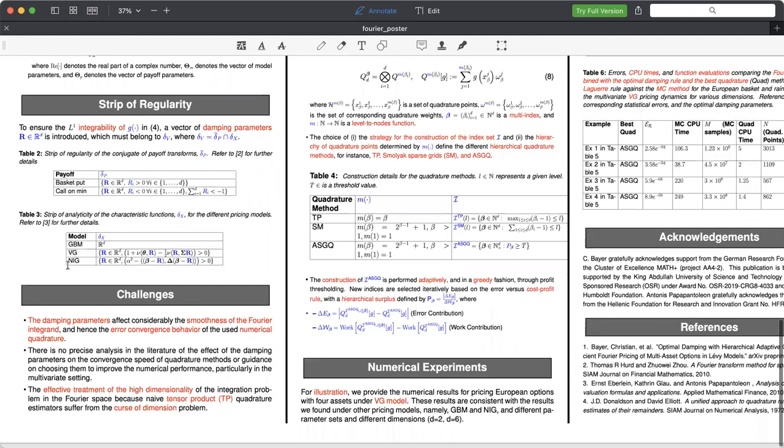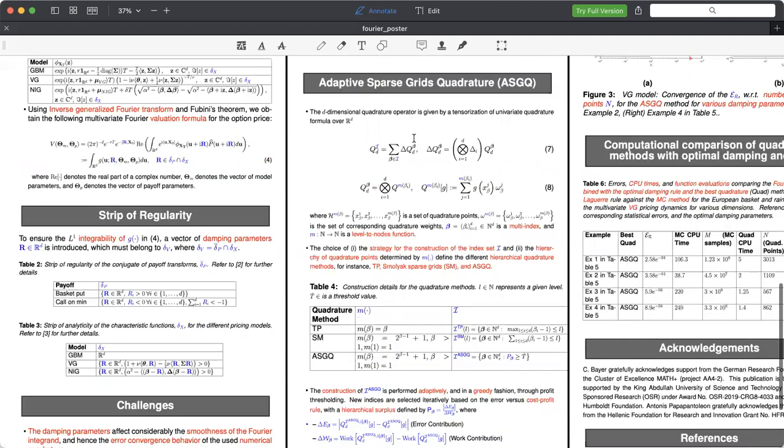The damping parameters affect considerably the smoothness of the Fourier integrand and hence the error convergence behavior of the numerical quadrature. There is no precise analysis in the literature on the effect of the damping parameters on the convergence speed of the quadrature methods, nor is there any guidance on how to choose them to improve the numerical performance, especially in the multivariate setting. Also, there is the effective treatment of the high dimensionality of the integration problem in the Fourier space, because using naive tensor product quadrature suffers from the curse of dimensionality.